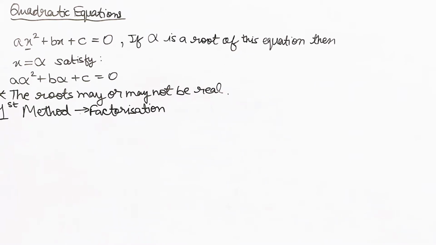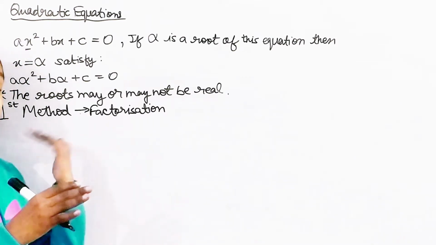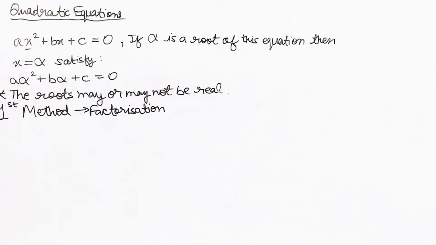If we can factorize this equation into a product of two linear factors, then the roots of this quadratic equation can be calculated by equating each factor to 0.